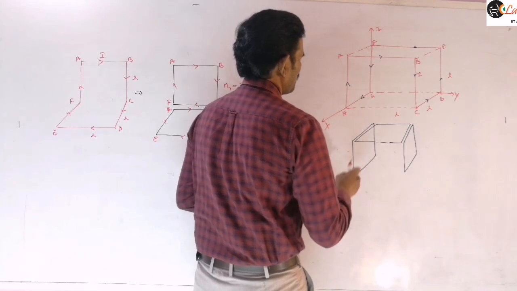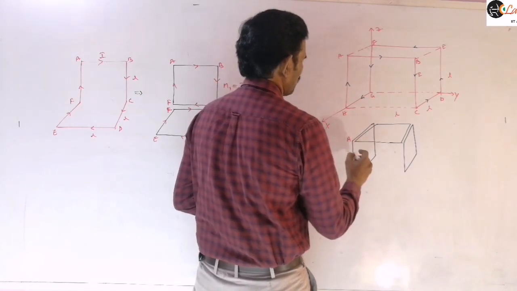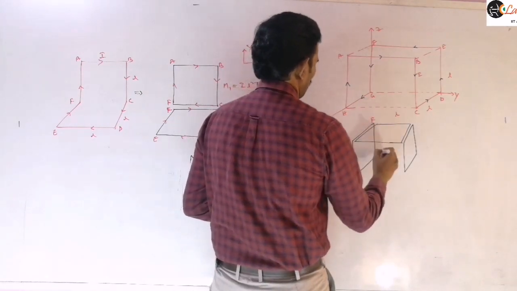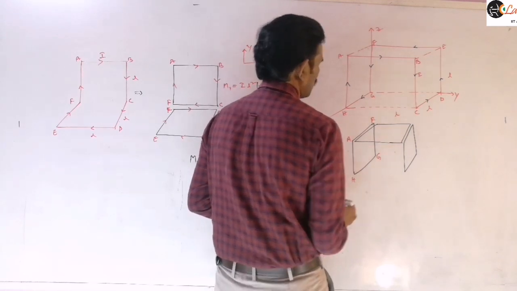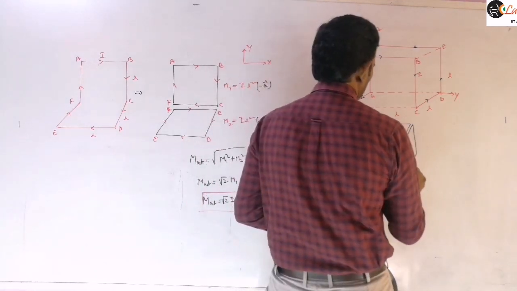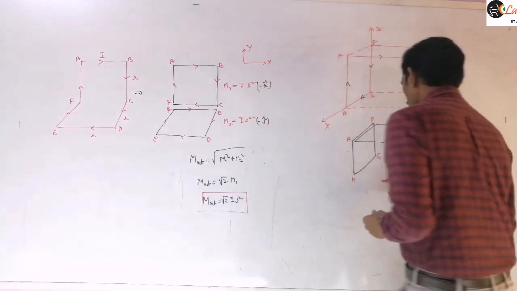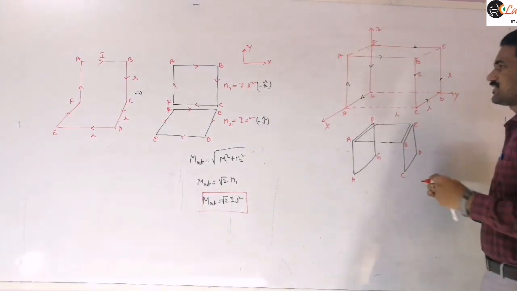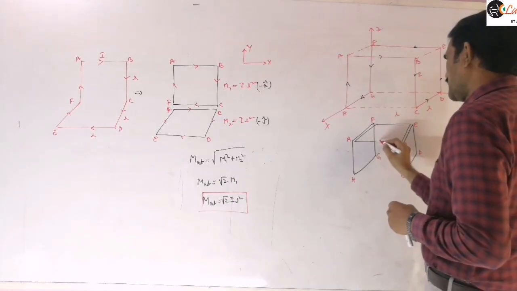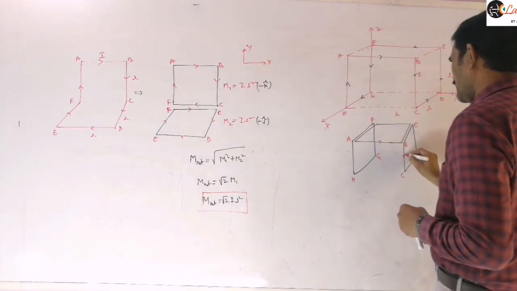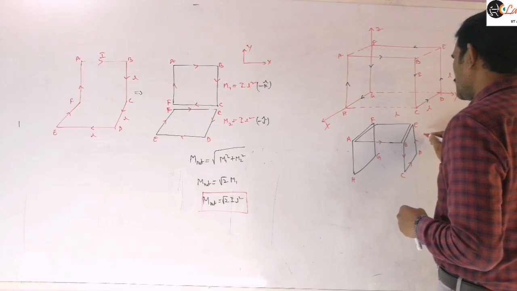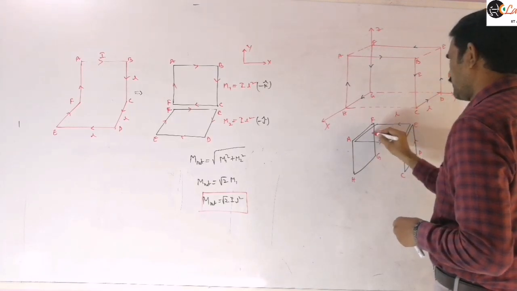So I will give the names here. This is A, F, G, H, and this is B, C, D, E. Now see that. The actually given current direction is from A to B. Then B to C, D; this is the actual given current direction here.